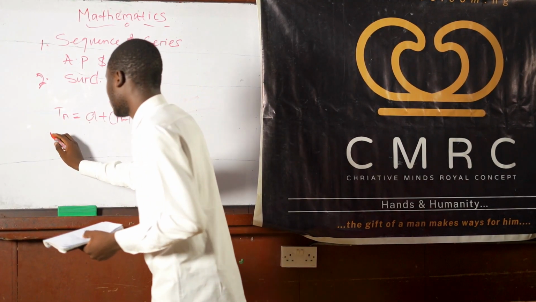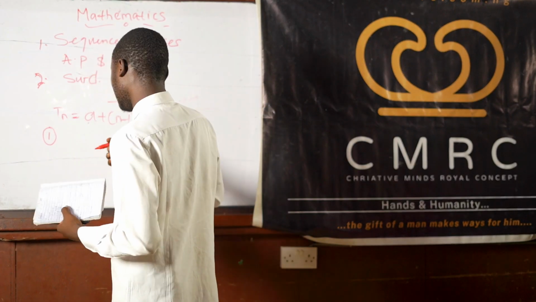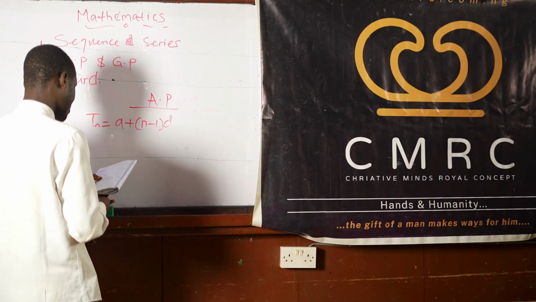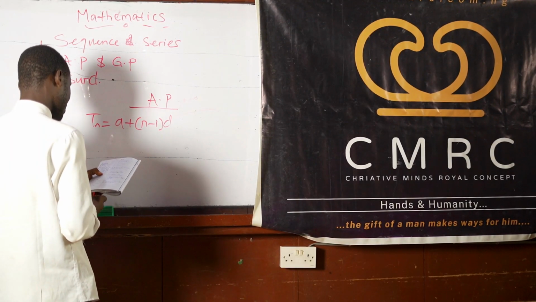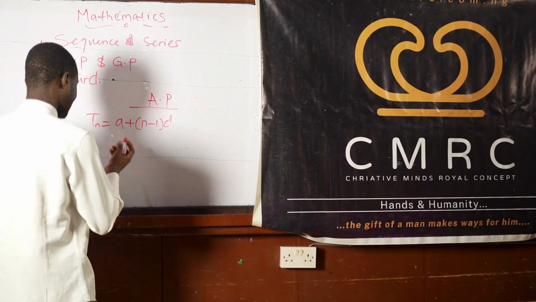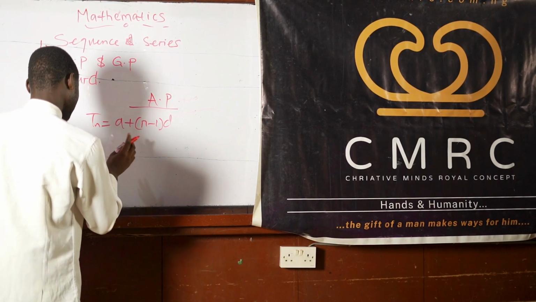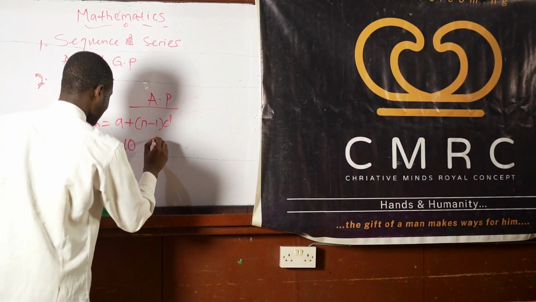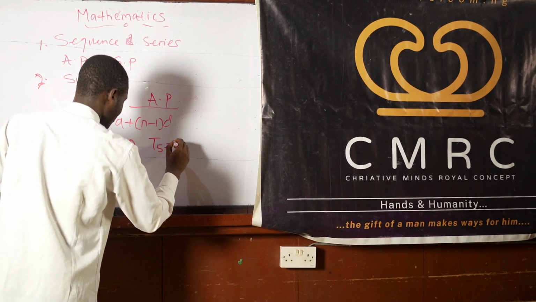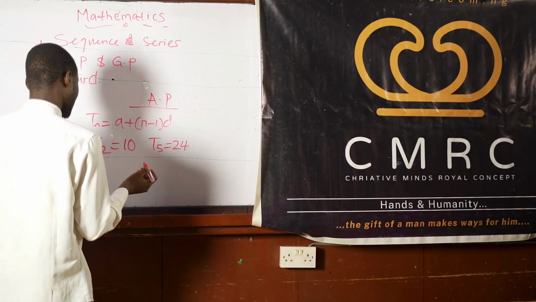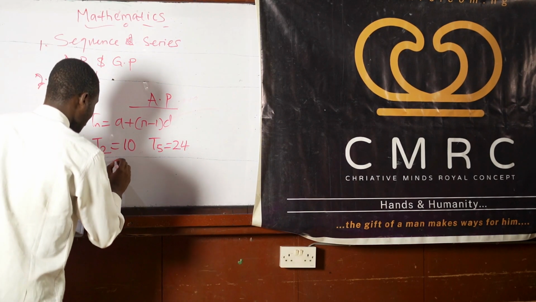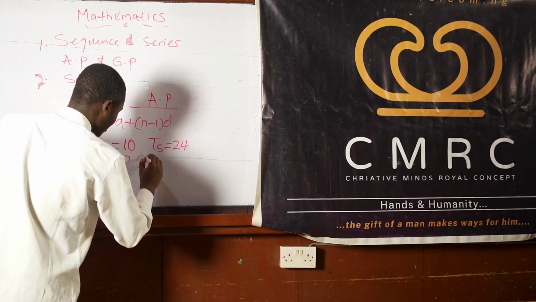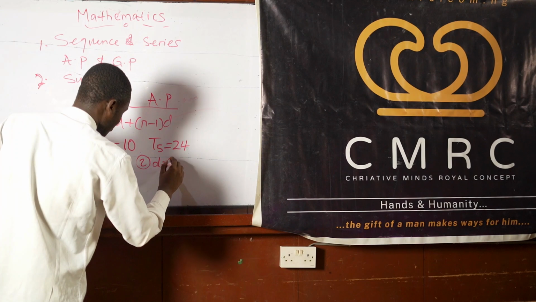Okay, so question number 1. I will be reading from here. Just write down the parameters. The first question that I'll be reading says that the second term of an AP is 10, and the fifth term is 24. What we are asked to look for here is, one, the first term, which is our a, and two, the common difference. That means we are asking you for your d.